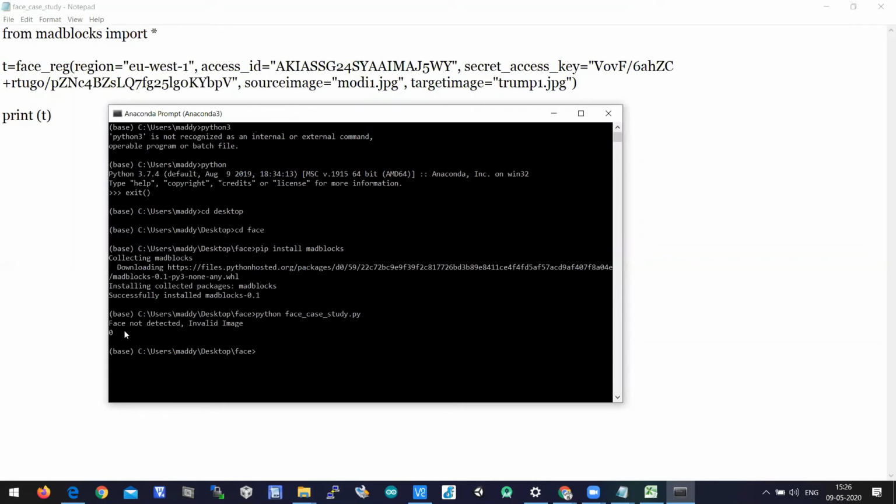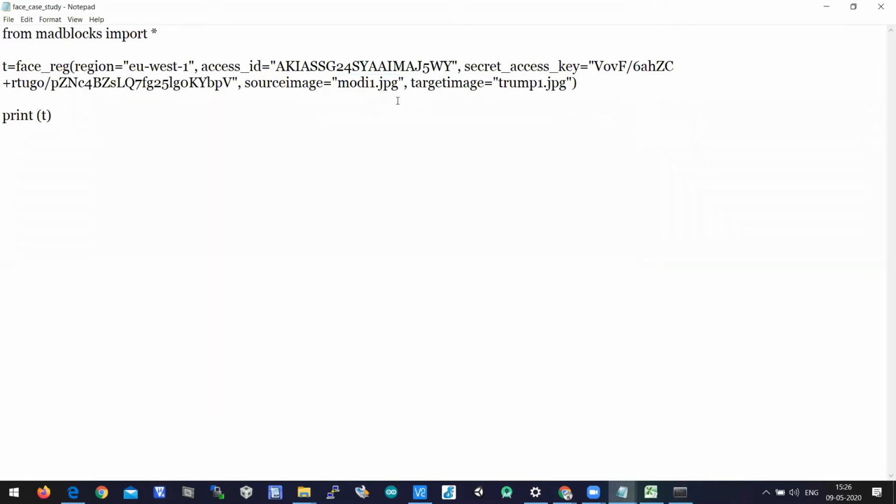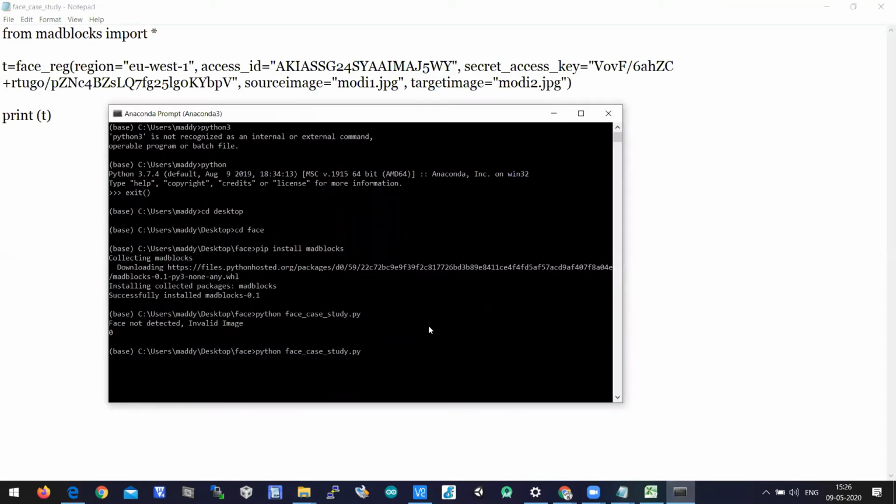So it is saying that face not detected, invalid image, and you're getting a return value called 0. You're getting a return value called 0 because the given source image is modi1.jpg and the targeted image is Trump1.jpg. So let us give the target image as modi2.jpg. Let us identify what it prints there. So let's run the program again.